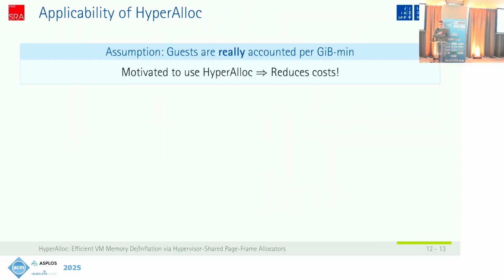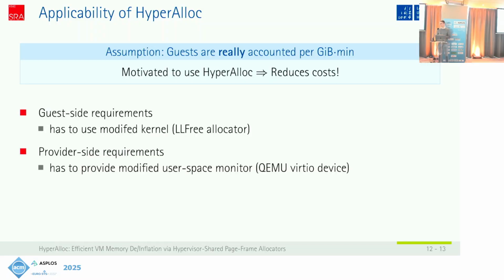So let me finish with a few words about applicability. I think if we are able to accurately estimate the amount of memory guests really need, there's a big motivation in using HyperAlloc for customers because they have reduced costs, and for providers because they have better resource utilization. But this comes with a few requirements. On the guest side, we have to switch out the page allocator, but I think cloud providers already ship custom kernels, so this is not really a showstopper.